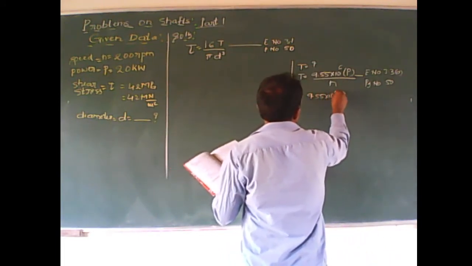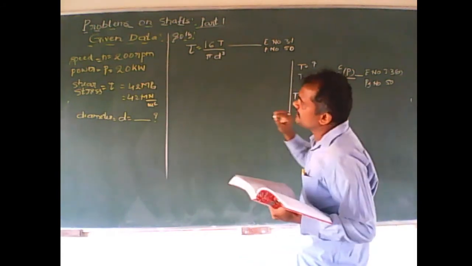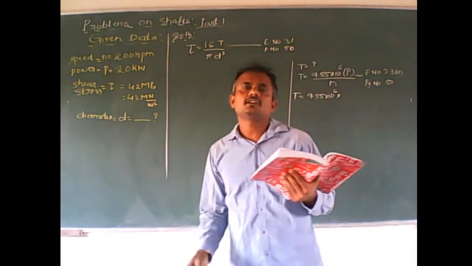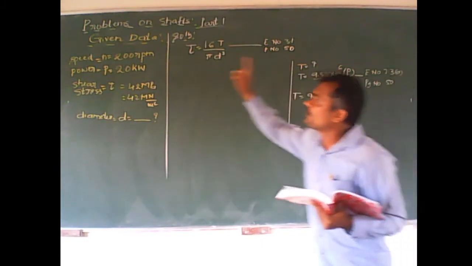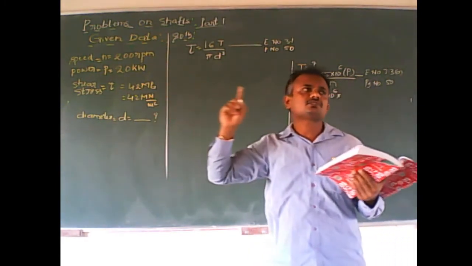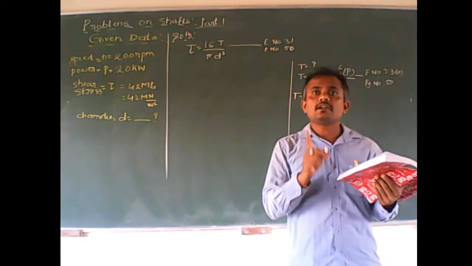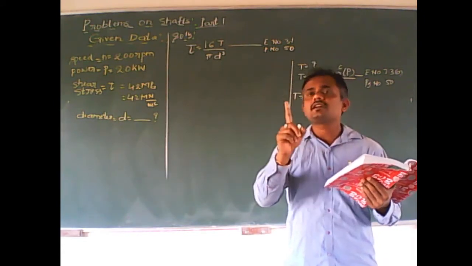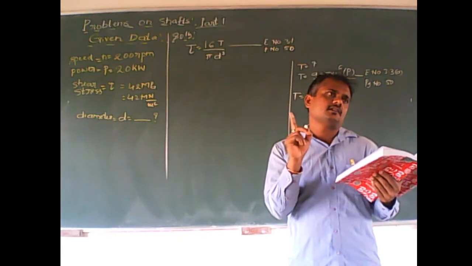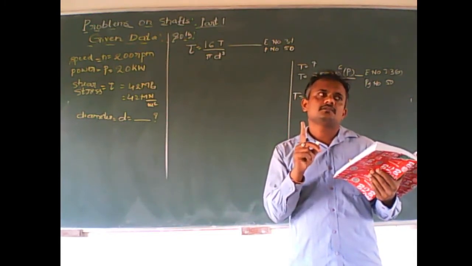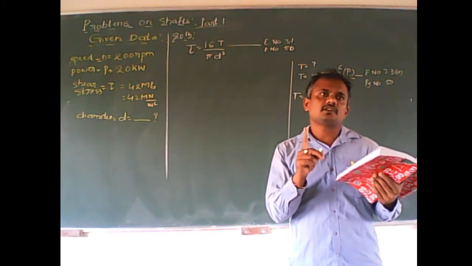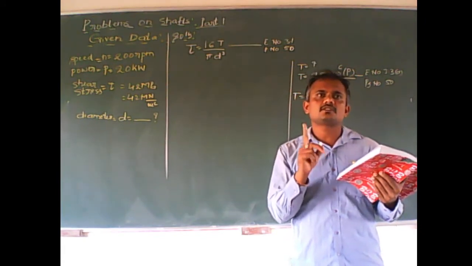9.55 into 10 raised to 6 into P. Whether the value of P you want to substitute 20 or 20 into 10 raised to 3? 20 only. Why? Because P is in kilowatt. I am again inculcating this substitution method. Please concentrate.